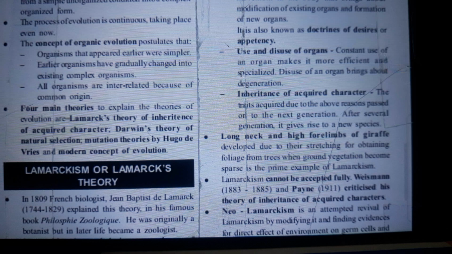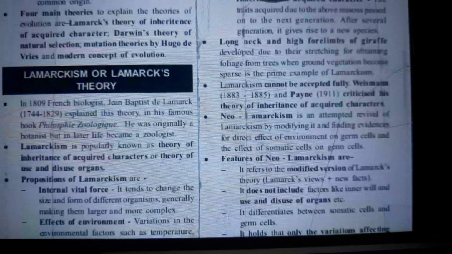Four main theories to explain evolution are Lamarck's theory of inheritance of acquired characters, Darwin's theory of natural selection, mutational theories by Hugo de Vries, and modern concepts of evolution.